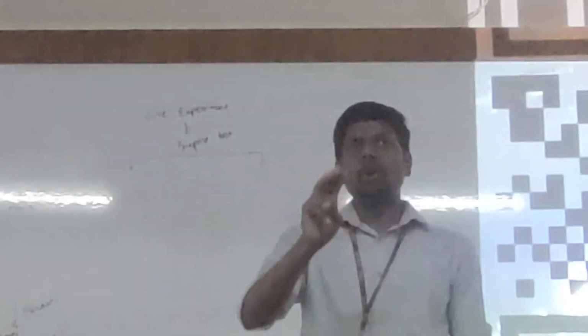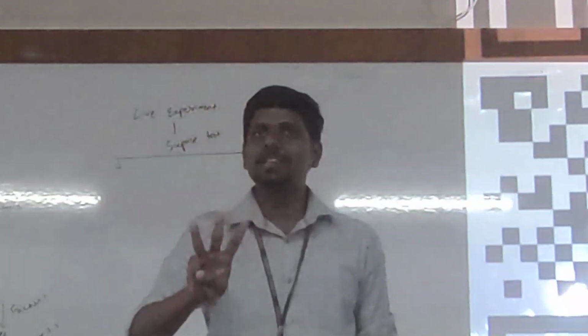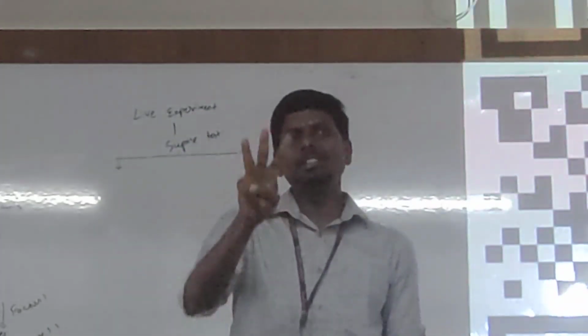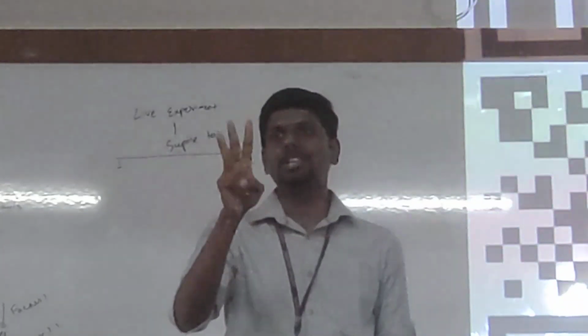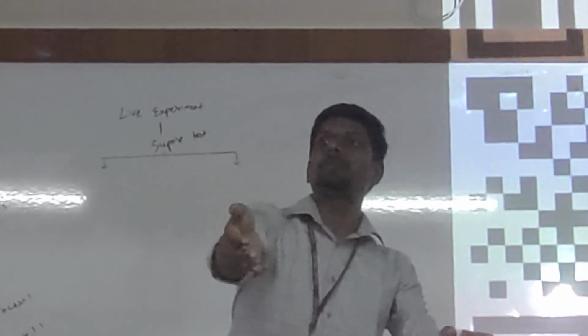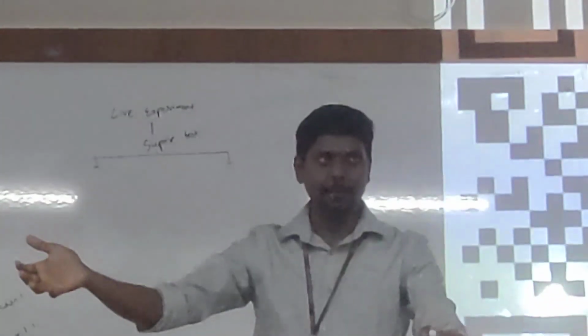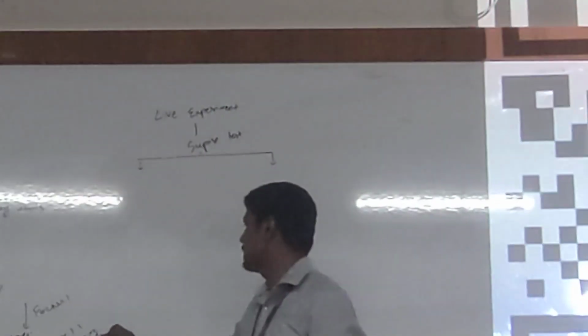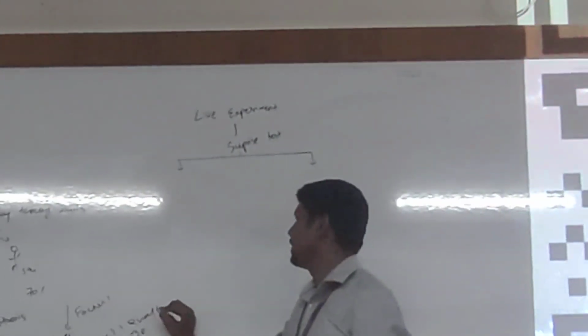Then the second criterion, sample size. Can I take only 3 students? Einstein, supersmart, plus ultra smart. Only 3 students. Can I judge my effectiveness with 3 students? It's not possible. I need more people, more Einsteins, more super smarts, more ultra smarts. Got my point? So I need more sample. Sample size matters. Sample quality matters. When I say quality, that is Einstein, super smarts. And when I say size, the number of students. Is it clear?